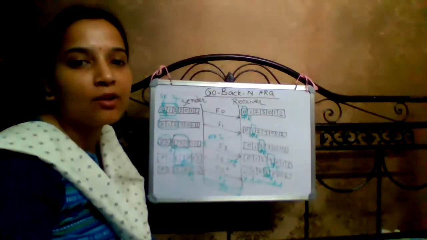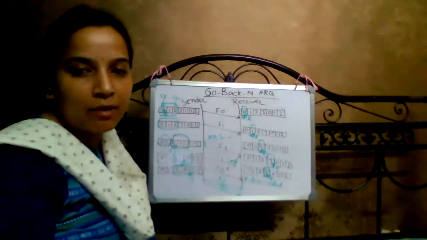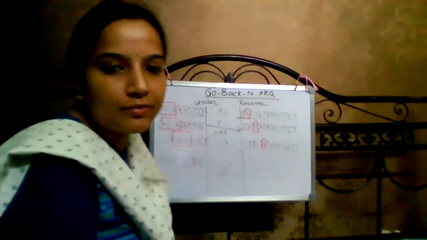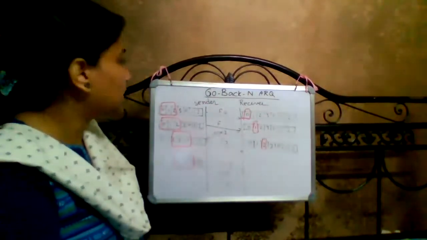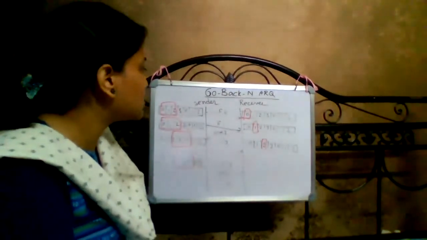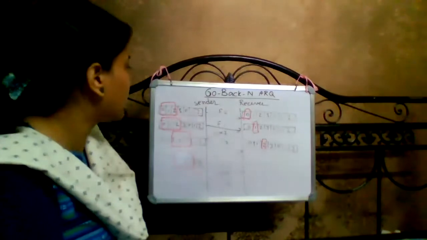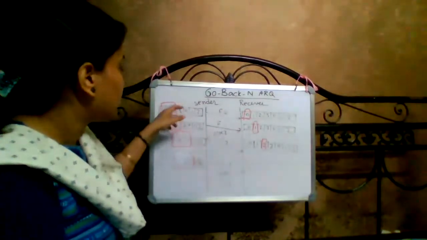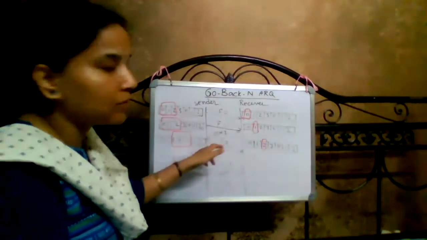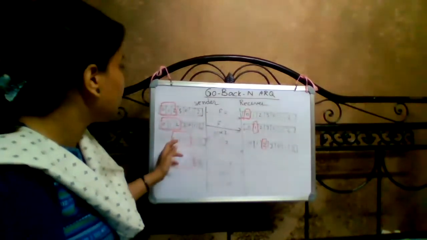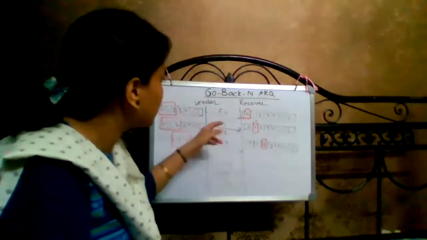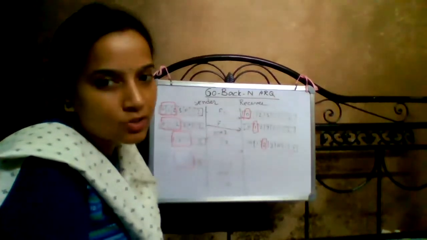Okay, now we'll go for what problem occurs when an acknowledgement is damaged or lost in the medium. Now we'll consider the case where an acknowledgement is lost in the medium. Suppose for the first window we send F0, F1, then we receive ACK2. The condition is that the acknowledgement is lost, suppose here in the meantime ACK1 is lost.